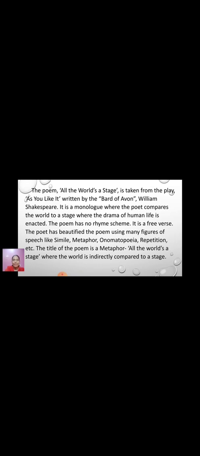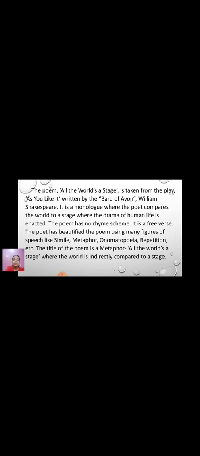The poet has beautified the poem using many figures of speech like simile, metaphor, onomatopoeia, repetition, etc. So many figures of speech are used in this poem. I have named a few: simile, metaphor, onomatopoeia, repetition, and I have taken a sentence also and explained the figure of speech. You have to do this.